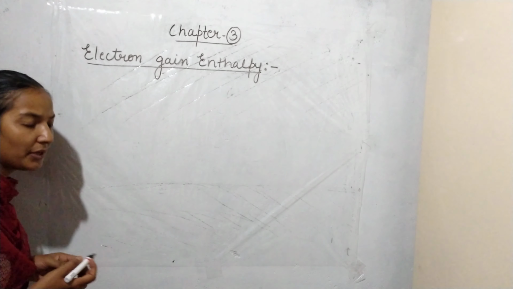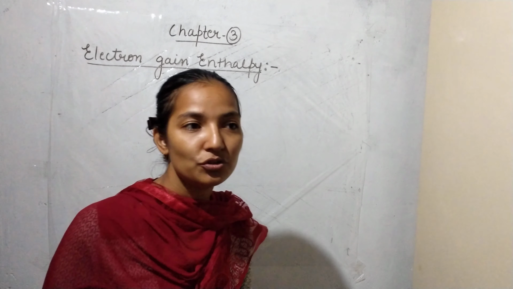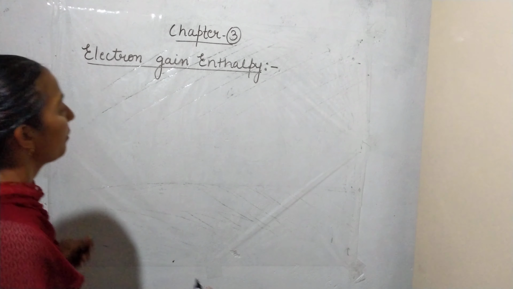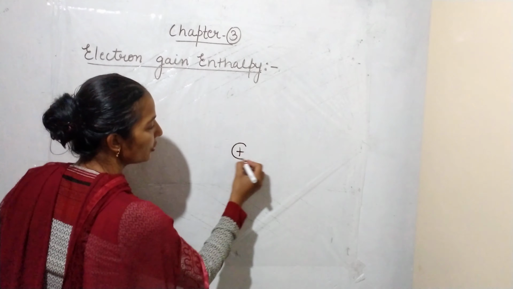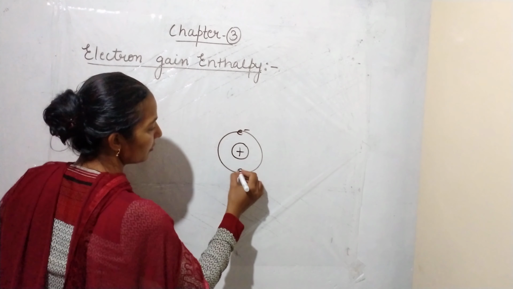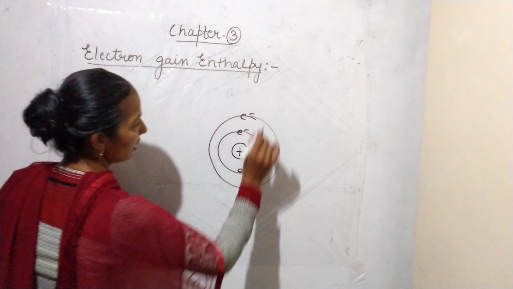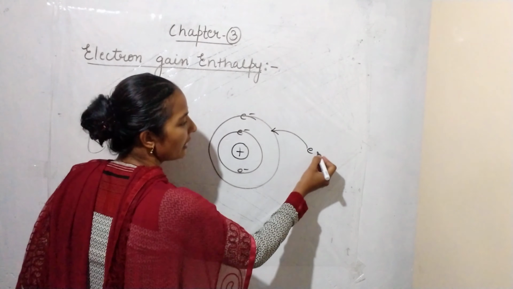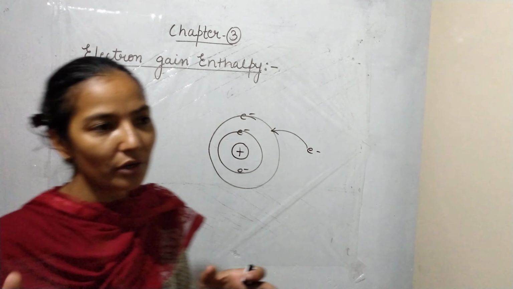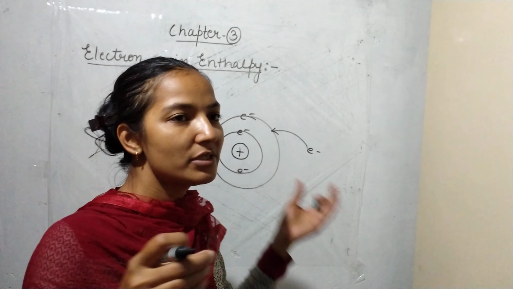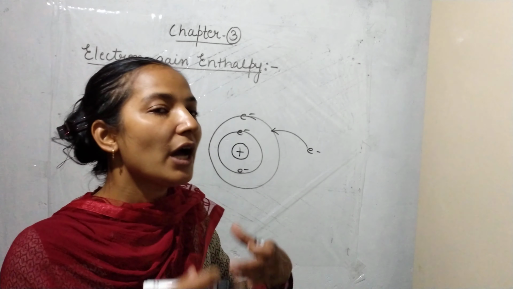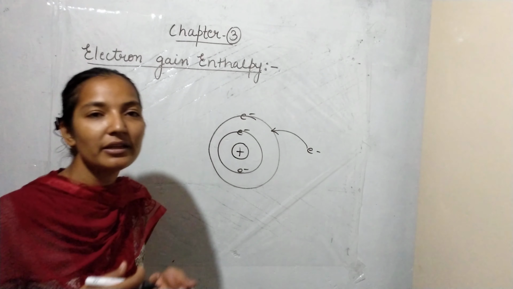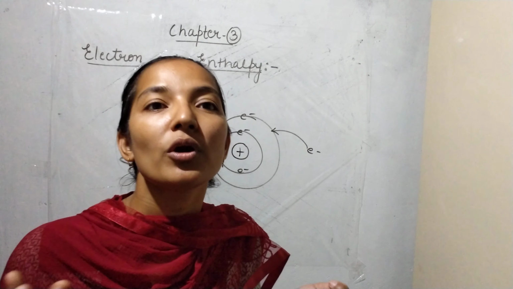In ionization enthalpy, we are just providing the energy to remove the electron. In this case, we are adding the electron. So what happens? Suppose any atom is there. This is a nucleus, this is a shell, and this is the valence shell. If we are adding an electron from outside in this valence shell, with the electron coming from infinity to the ground state or a lower energy state, then it all depends on the atom whether it gains the electron easily or with more difficulty.